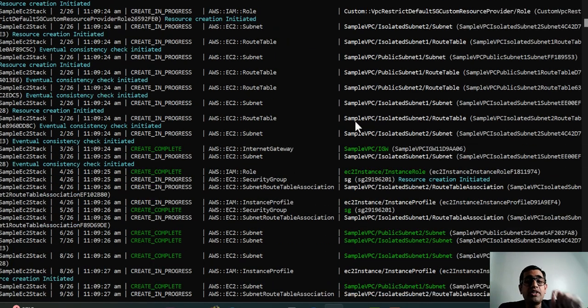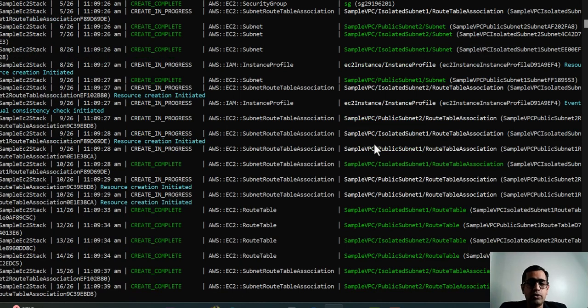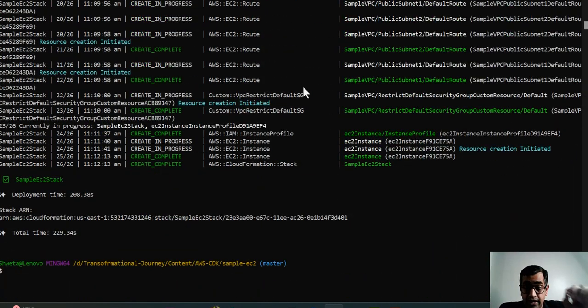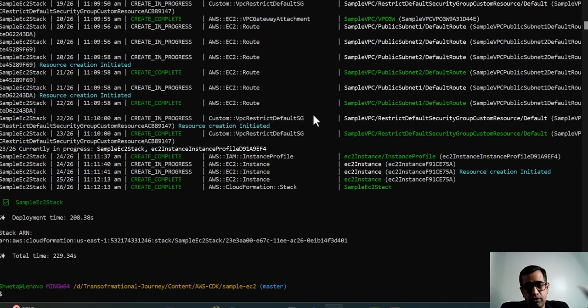Which subnet it will put the EC2 instance in is all provided here. All of the details will be provided here, and it will take some time to deploy, because it is creating VPCs, security groups, and IAM roles, as well as deploying the EC2 instance. That's the reason why it is taking some time.